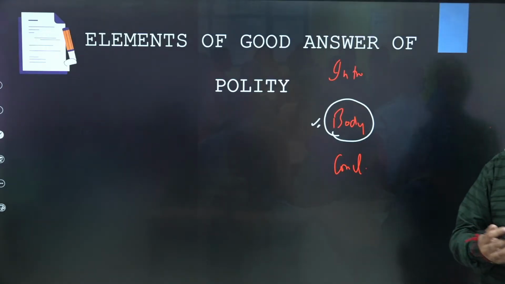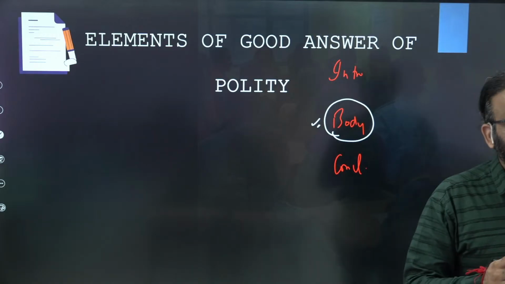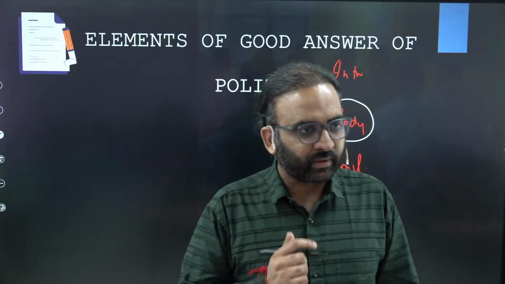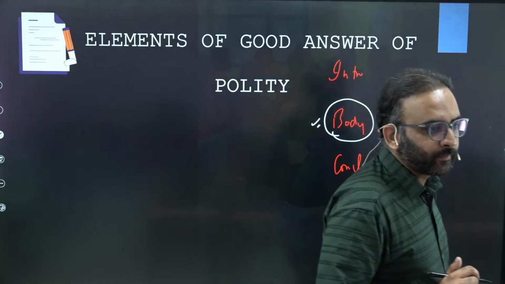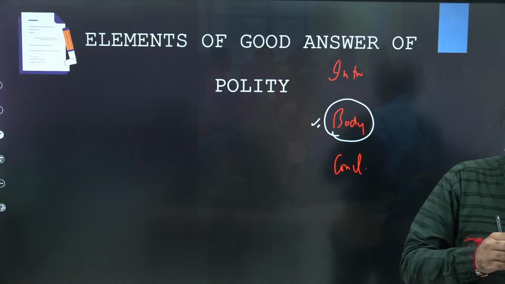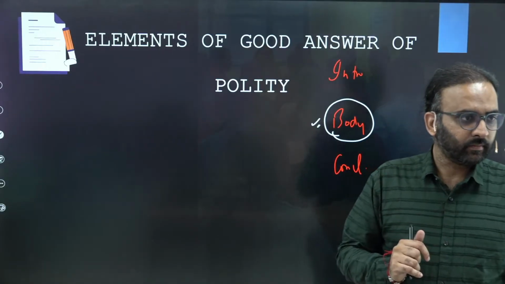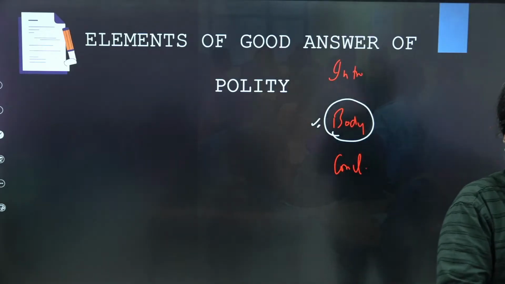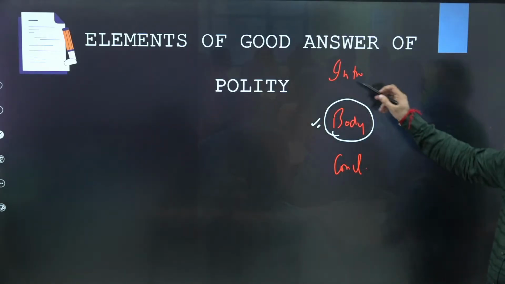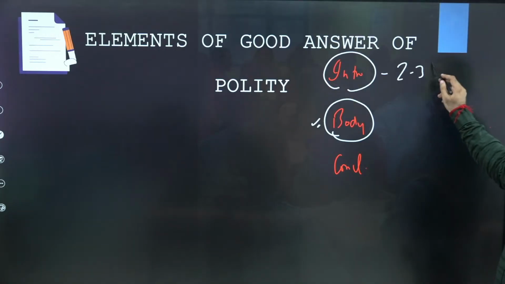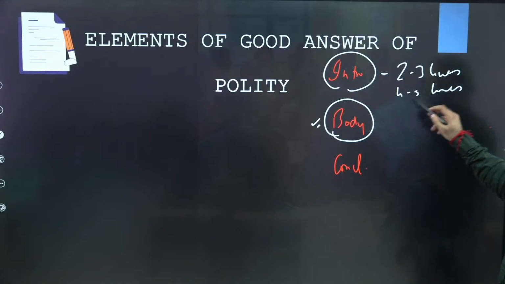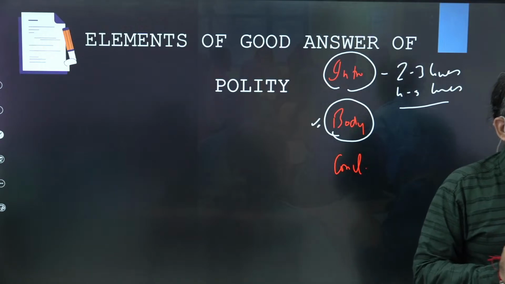That could be, for example, a constitutional article, a recent current affairs news item, or a definition of the salient concept of the question being given. Or maybe the background or backdrop of the given theme of the question, or the context of the question. You have to set the premise in the introduction. An introduction should ideally be of 2 to 3 lines. For a 10 marks question, at maximum 4 to 5 lines. For a 15 marks question, it should not go beyond that.